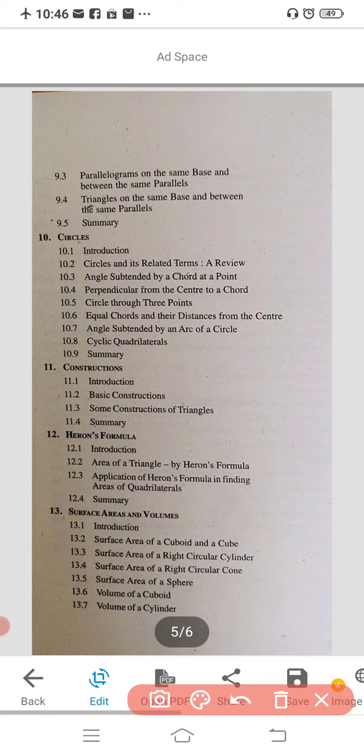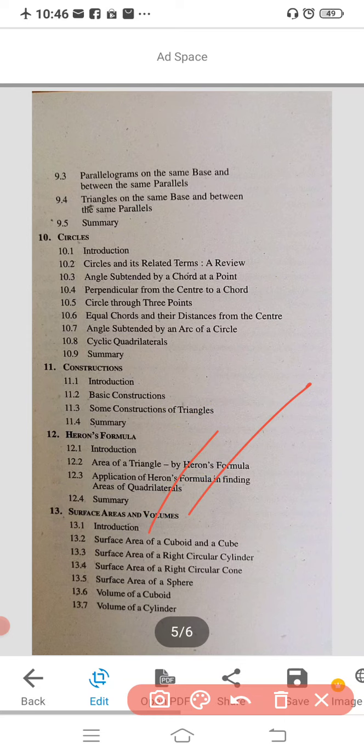Next you are going to study constructions: introduction, basic constructions, some constructions of triangles. Next, Heron's formula: introduction, area of a triangle by Heron's formula, application of Heron's formula in finding the area of quadrilaterals. This part you are going to study in Heron's formula. And the 13th chapter you are having is surface area and volumes.